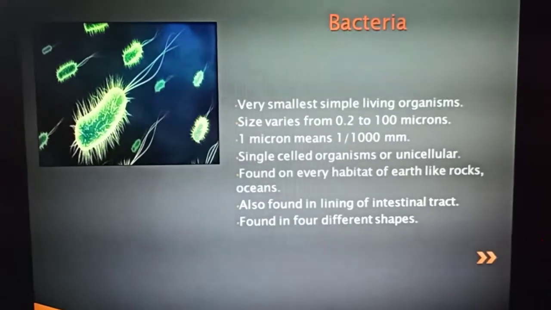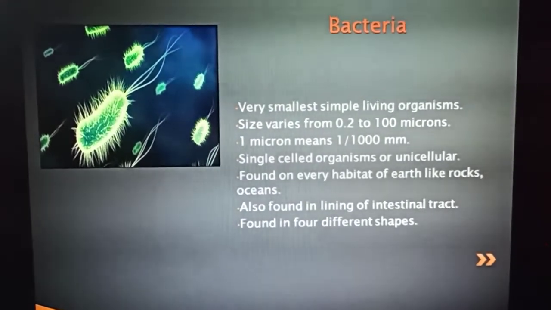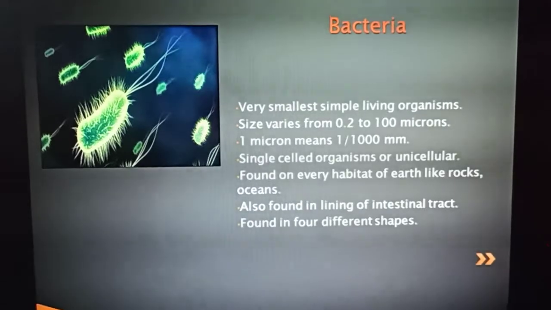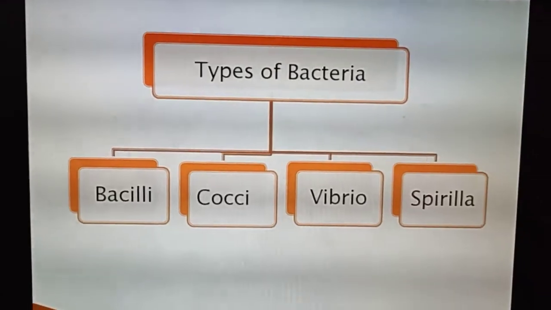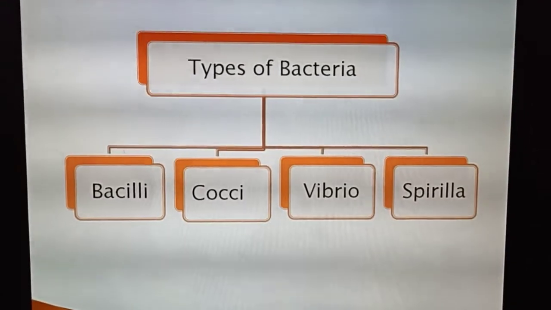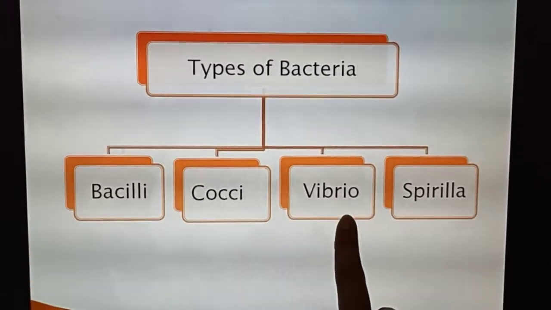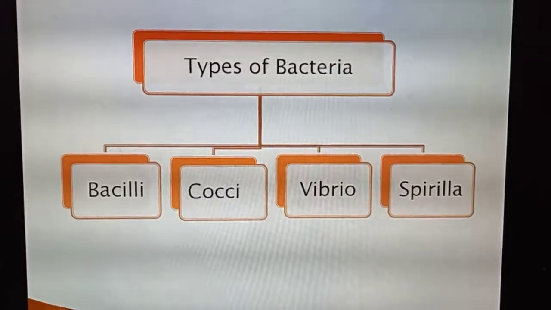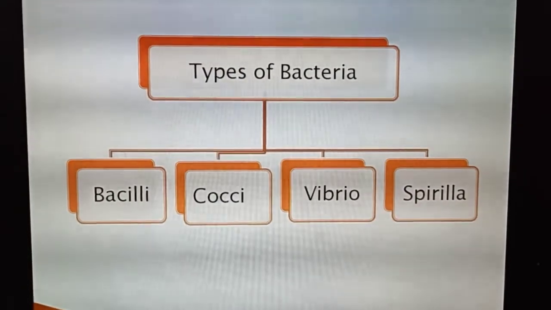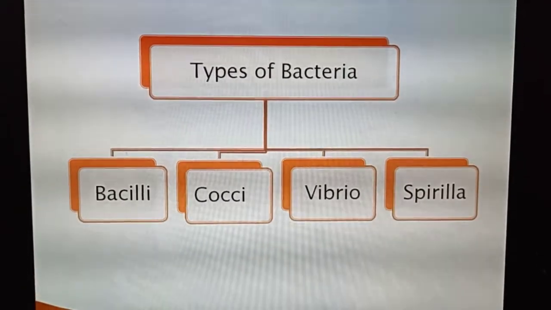So we will discuss about the types of bacteria on the basis of shape of bacteria. On the basis of shape of bacteria, there are 4 types. First one is Bacilli, Cocci, Vibrio, Spirilla. These are the 4 types of bacteria. Now we will discuss them in detail.